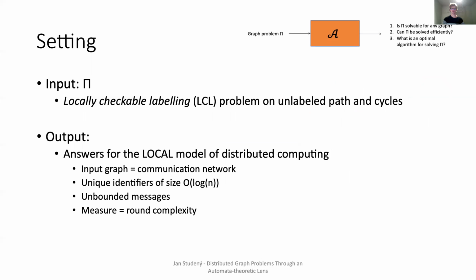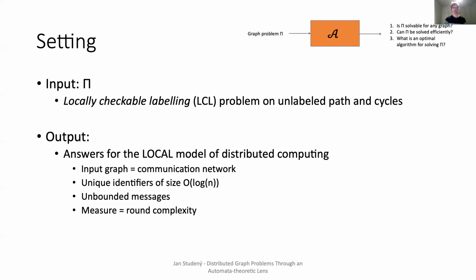On the computation side, we give the answers for the LOCAL model of distributed computing. In this model, the input graph also describes the communication network. Each node has a unique identifier of the order of log n bits, and in each step, nodes can exchange arbitrarily long messages with their neighbors. The key measure in this model is the round complexity. Round complexity measures the number of rounds required until every node has finished exchanging messages. Hence, the lower the complexity, the more efficient the algorithm is.